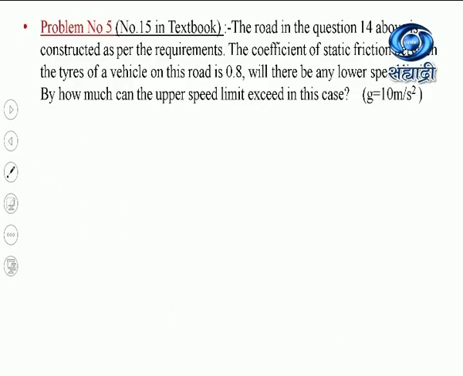Now your next numerical, the road in question number 14, means the same previous numerical. We are considering only the previous numerical. The road in question number 14 above is constructed as per the requirements. The coefficient of static friction between the tires of a vehicle and the road is 0.8. Will there be any lower speed limit? By how much can the upper speed limit exceed in this case? Take the value of g as 10 meter per second square.